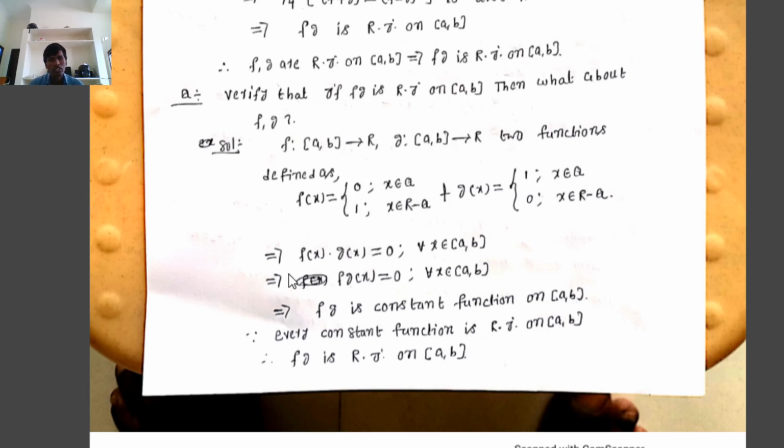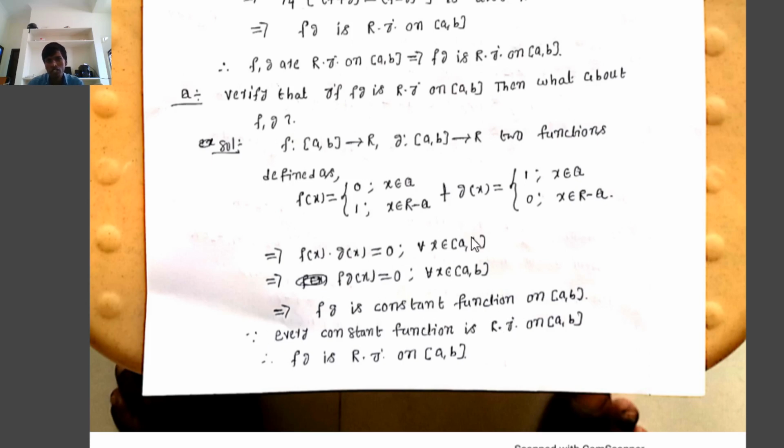Therefore f of x times g of x equal to, for rational number 0 times 1 equal to 0, for irrational number 1 times 0 equal to 0. That is, for any real number, rational or irrational, f of x times g of x equal to 0 for all x belongs to closed interval a, b. That implies fg of x equal to 0 for all x belongs to closed interval a, b. Therefore the function fg is defined from closed interval a, b to R as fg of x equal to 0 for all x belongs to closed interval a, b. That means fg is a constant function on closed interval a, b.